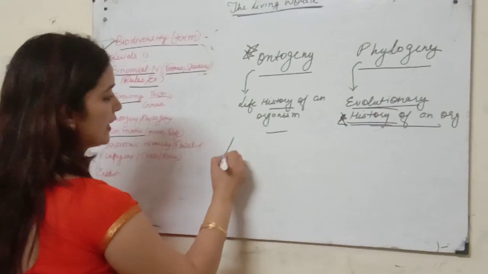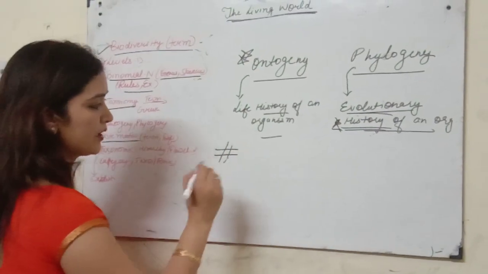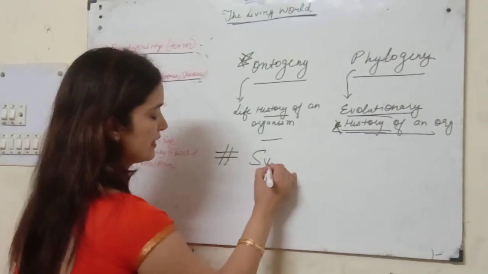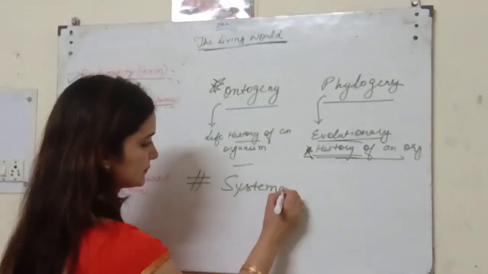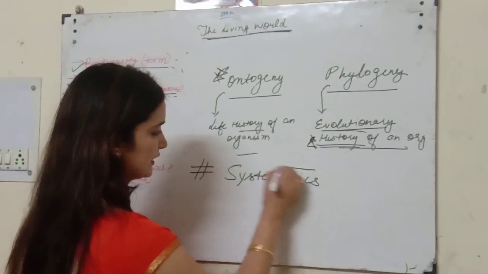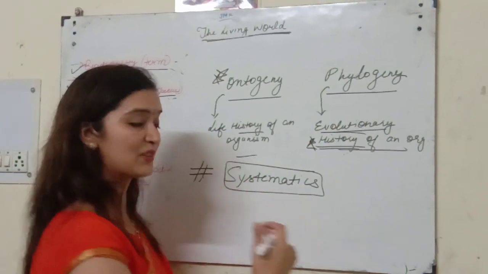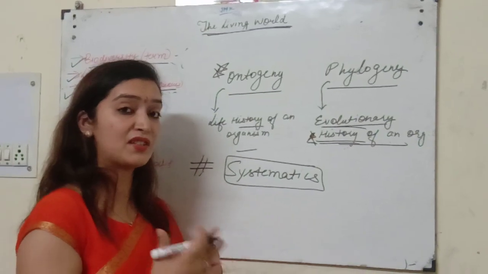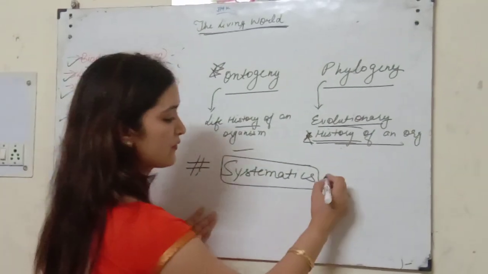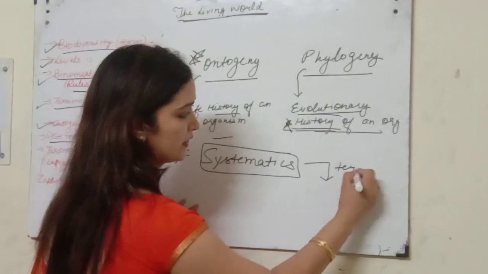Now again, after taxonomy, there is one important term that is called systematics. This is, as the name suggests, systematic. That means some systematic type of study. Students, first of all, we will like to do, this term is